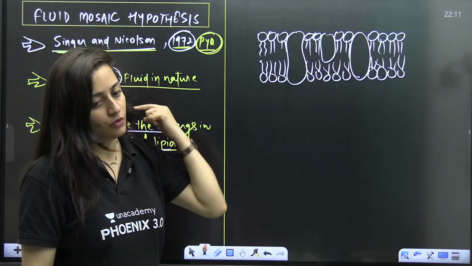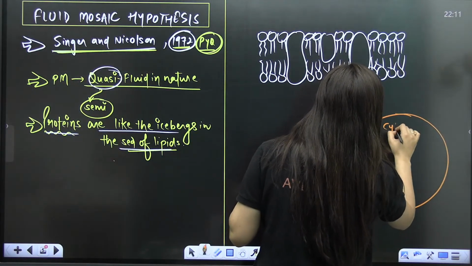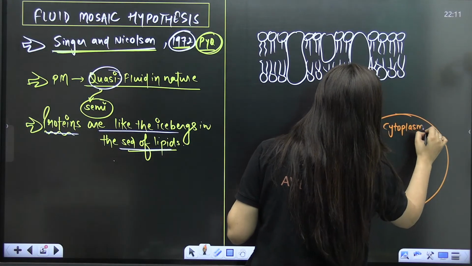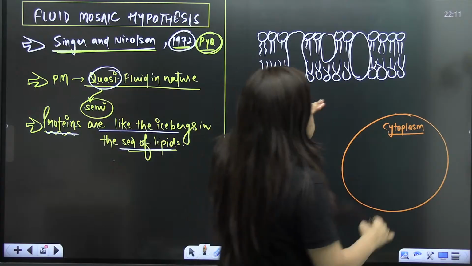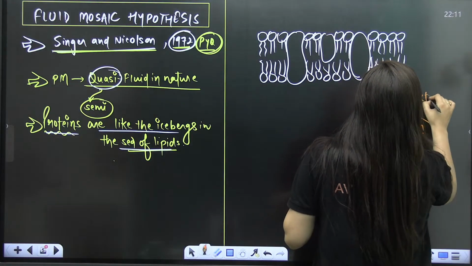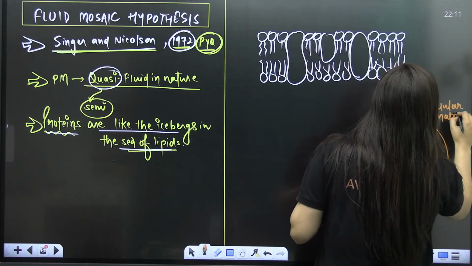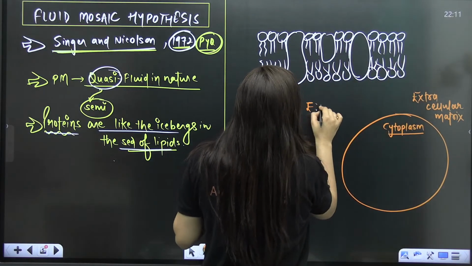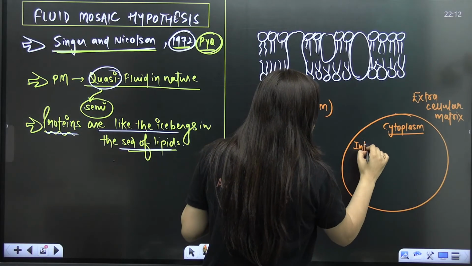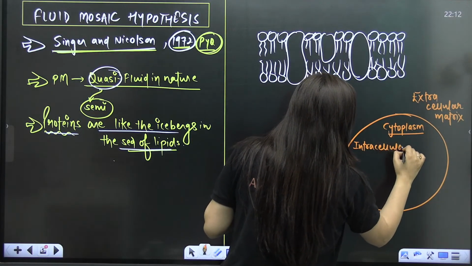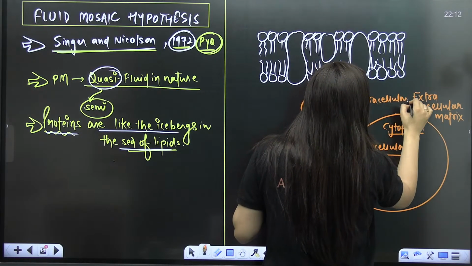So now that's what we have to understand. Okay, so let's say this is a cell. You know that it is having the cytoplasm here within the cell. Now in the surrounding, we have extracellular matrix. What do we have, students? We have extracellular matrix. You can call it ECM as well, right? Or you can simply say this portion is your intracellular part, and this portion is your extracellular part. These are the terminologies that you all can use.